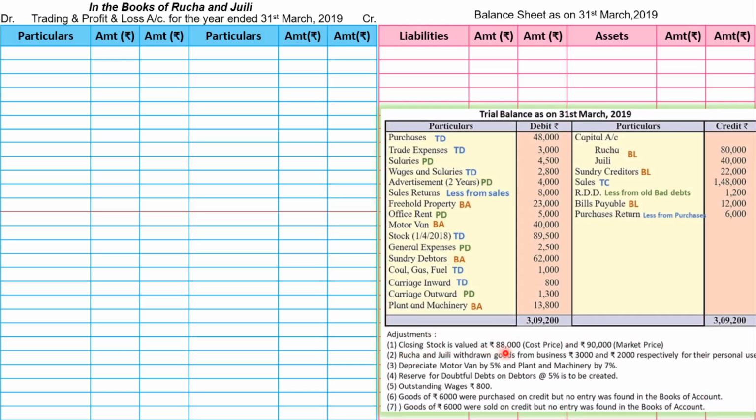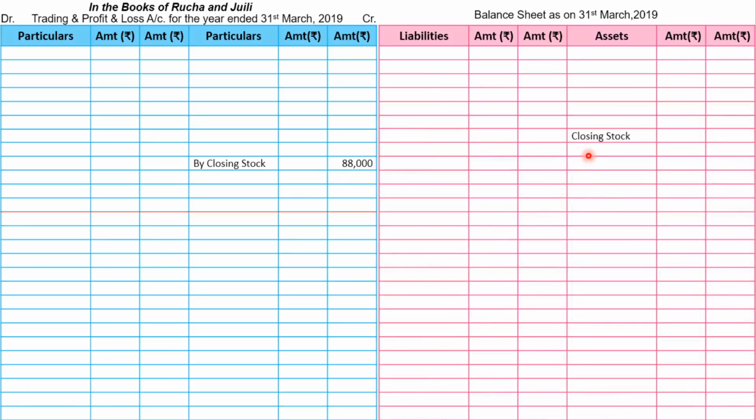Closing stock is valued at rupees 88,000 cost price and 90,000 market price. Now in this adjustment, closing stock की दो value दी है, cost price as well as market price. And remember, we are going to consider the lower one. So in this sum, we are going to consider the cost price because it is 88,000, and the two effects of closing stock are trading credit and balance sheet asset. So let's go to trading account credit side and we will write by closing stock 88,000, and second effect will be transferred to balance sheet asset side. We will write closing stock 88,000.